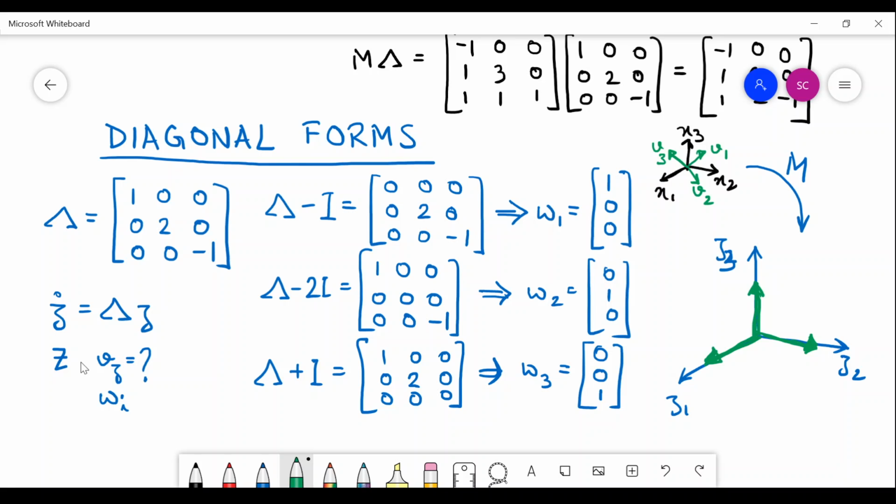This is true for actually any diagonal matrix. So if you have a diagonal matrix, its eigenvectors are aligned to the orthogonal axis of the state space on which the matrix is operating. So you can very well start with a diagonal matrix and say I will be operating any vector on a state space with this matrix. The eigenvectors of this matrix will be on the orthogonal axis of the state space.